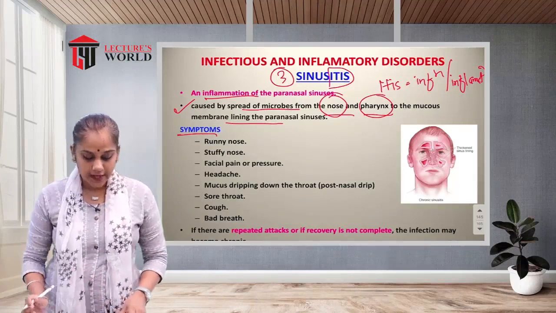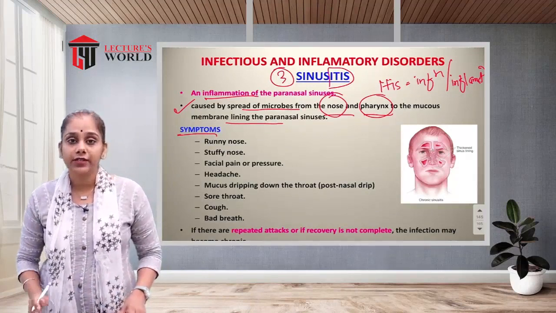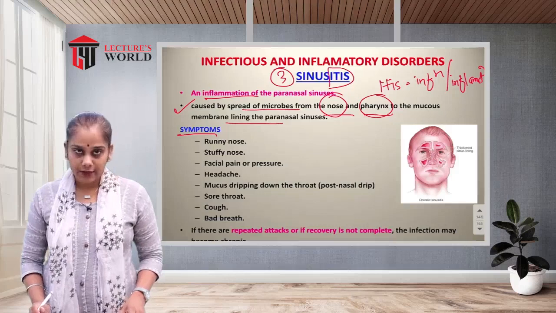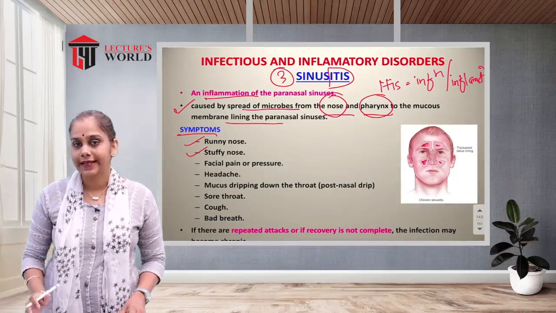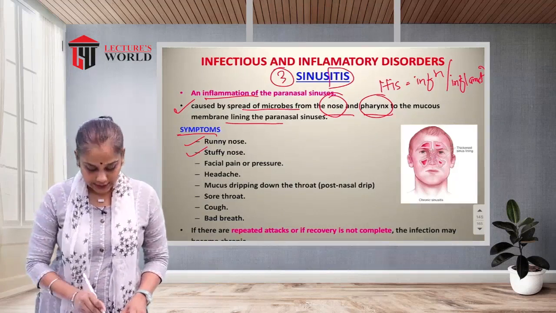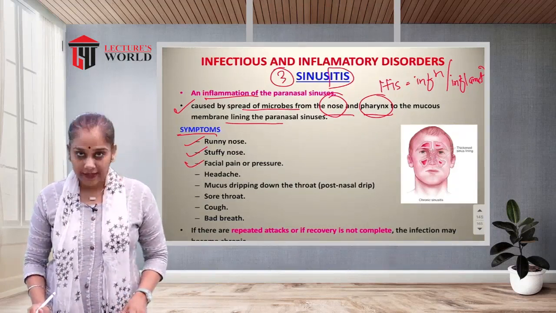Which are the symptoms of sinusitis? First one is a runny nose, then a stuffy nose, a nose-blocking feeling. Then facial pain or pressure.